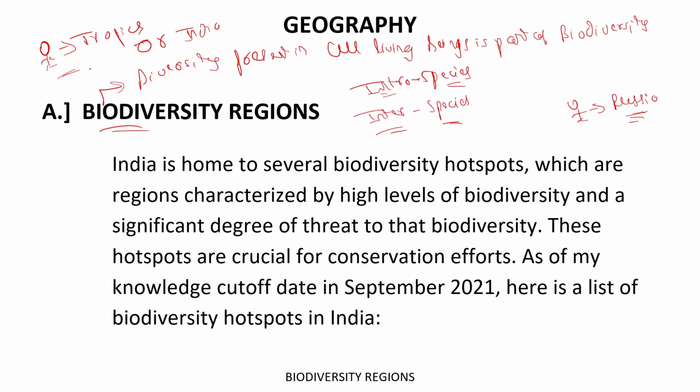Their skin texture, their chemical composition, their response to the temperature, their response to the natural surroundings, is totally different. This person is able to survive in the cold areas. This person is able to survive in the hot areas. If we put this person in the India region, he will suffer because he is not habitual to this much heat.